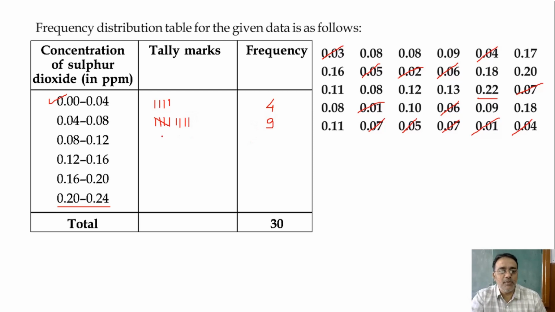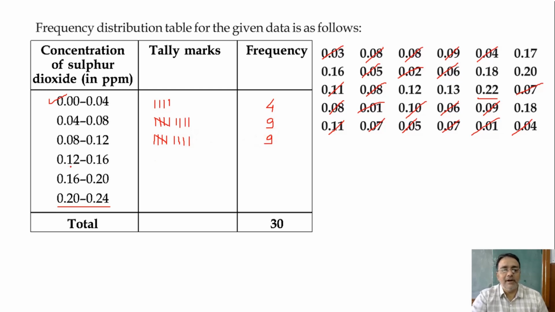Okay, next one is 0.08 to 0.12. 0.08 is included, 0.12 is not included. So we'll start from the first row. 1, 2, 3, 4, 5, 6, 7, 8, 9. So I'm getting 9. Anything missing? No, sir. 1, 2, 3, 4, 5, 6, 7, 8, 9. So total 9.